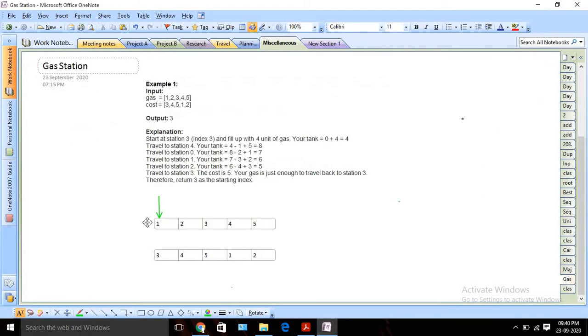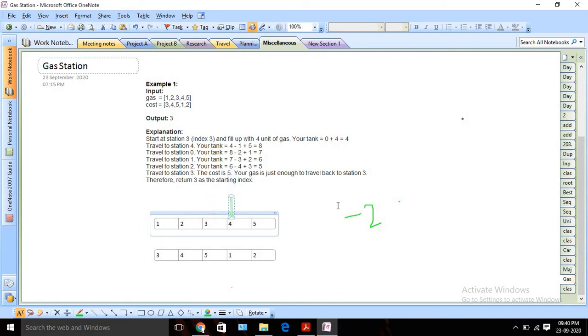So let's try to understand the problem in more detail. This is our first example, this is our gas array and this is our cost array. Suppose we are starting from the first point. If I traverse here, I can see the difference is 1 minus 3, which is -2, so we can't start traveling from here because we don't have enough gas to travel. Similarly for this position also, we can't start from here because the difference is negative: 3 minus 5 is -2, so it's not possible to start here.